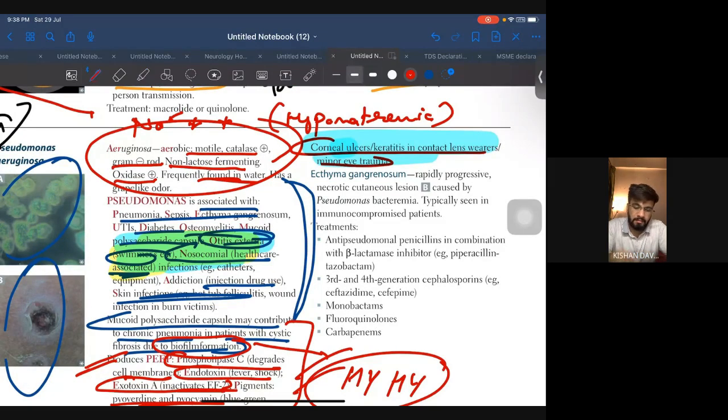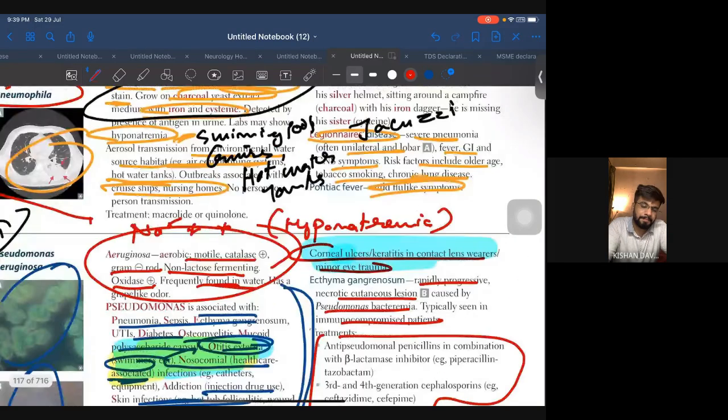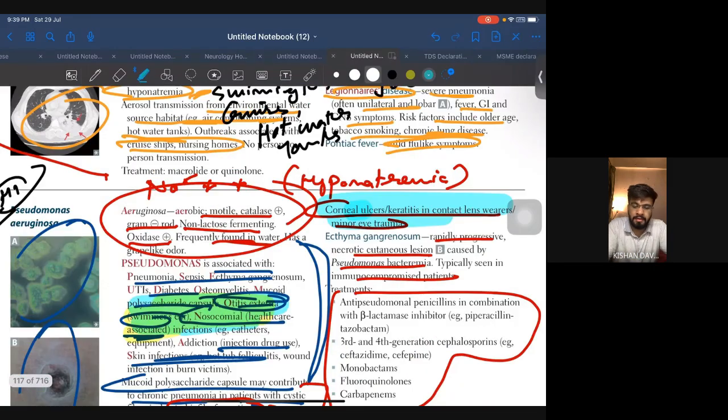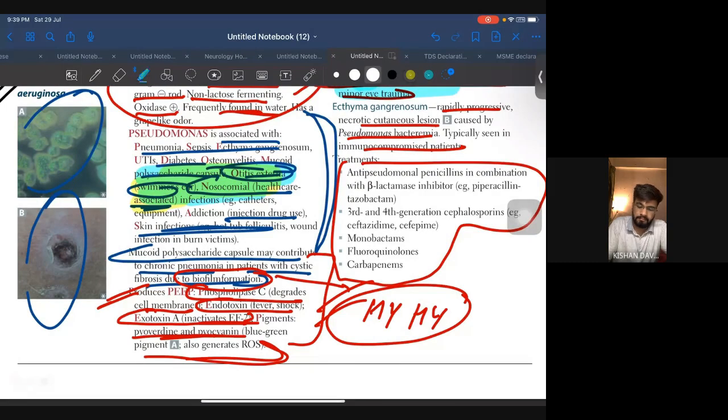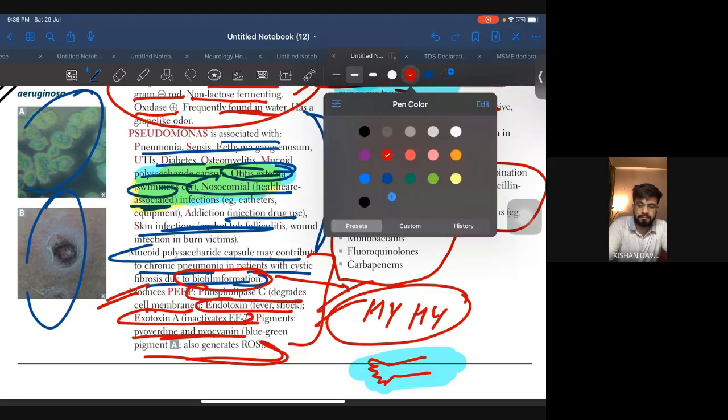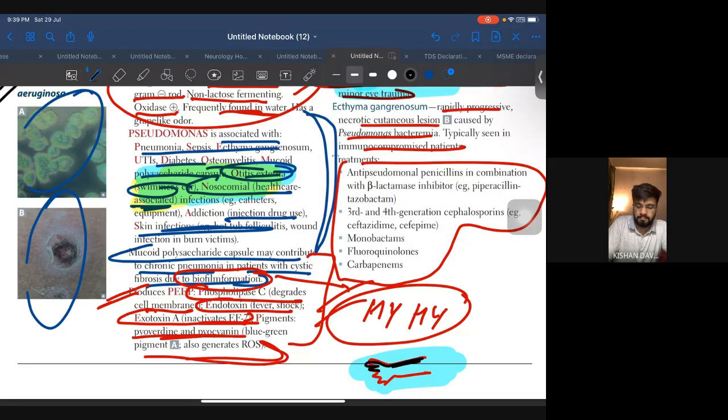Keep this in mind. Moving ahead, ecthyma gangrenosum, rapidly progressive necrotic cutaneous lesions caused by Pseudomonas bacteremia, typically seen in immunocompromised. So treatment you will see later. But remember one thing, I am giving you an example. If this is your hand, these are your hands, and I'm sorry.